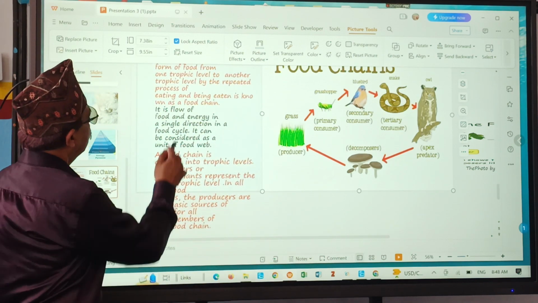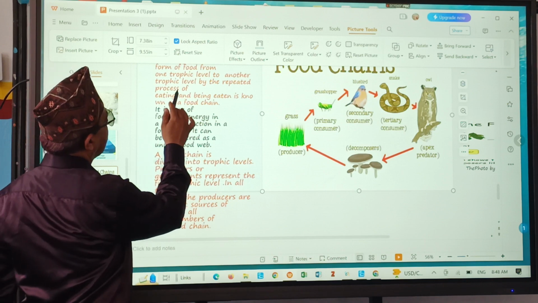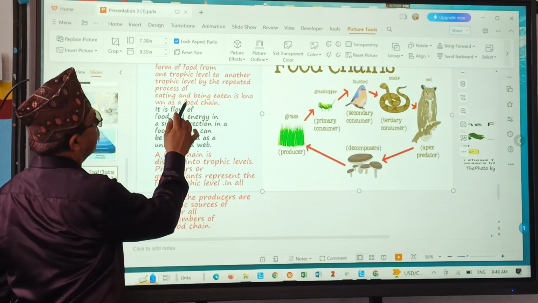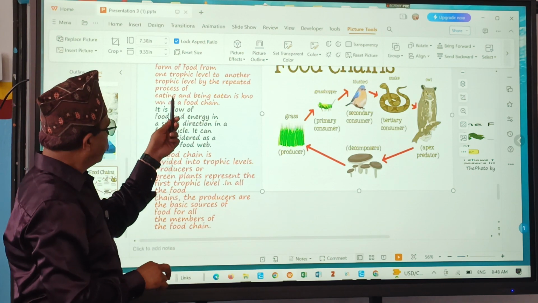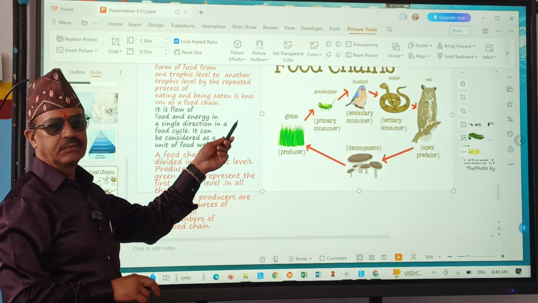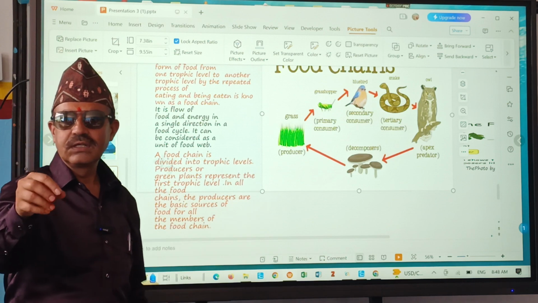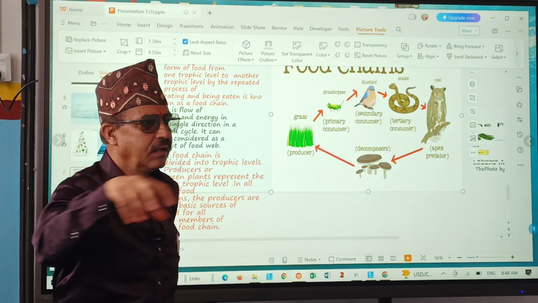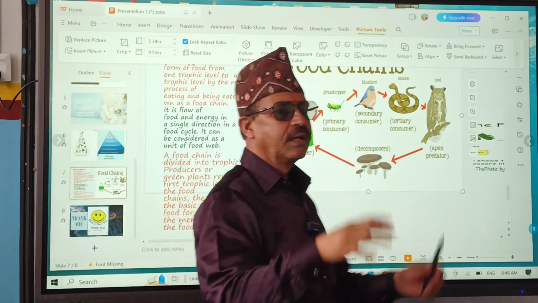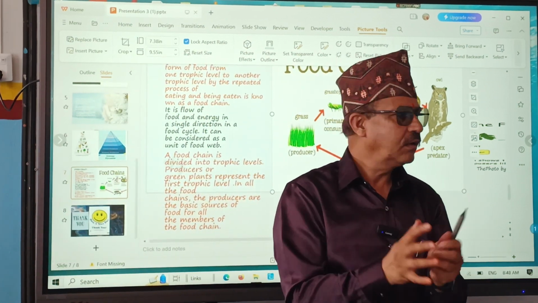In a food chain, one organism is eaten by another organism. Here is the process of eating and being eaten. One organism eats and is eaten by another one. Always there is danger, isn't it? In a forest also, grass is eaten by deer.